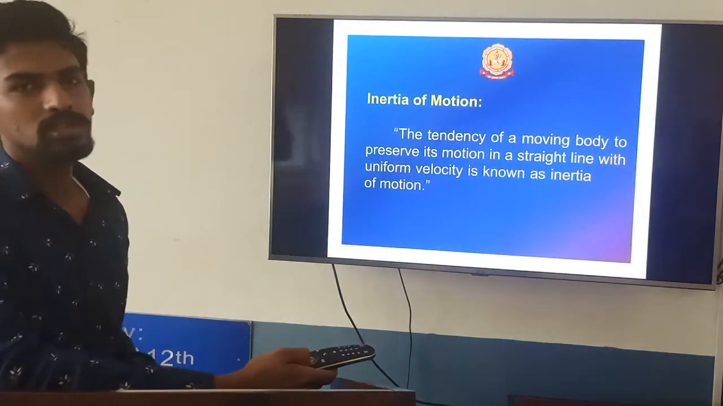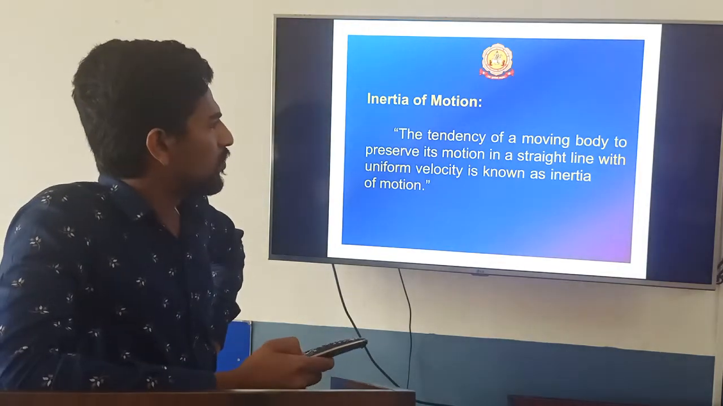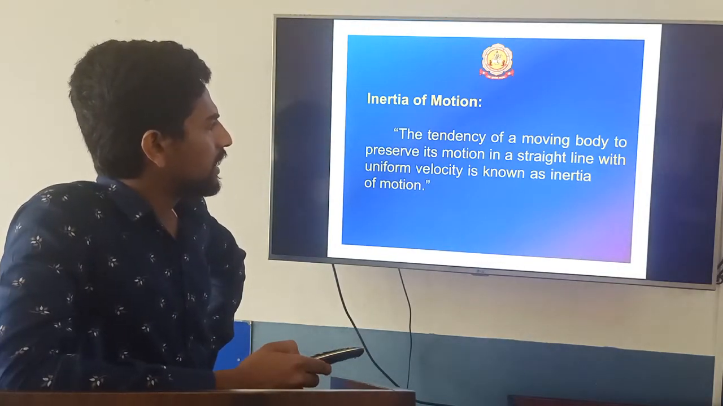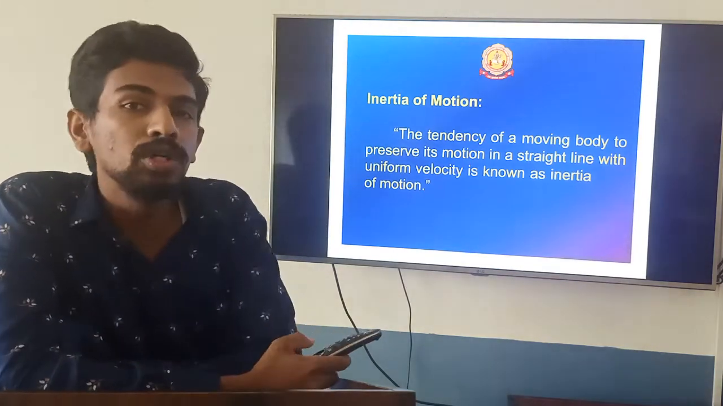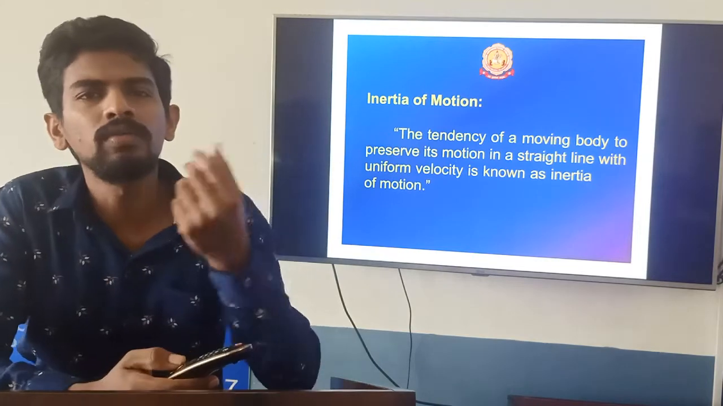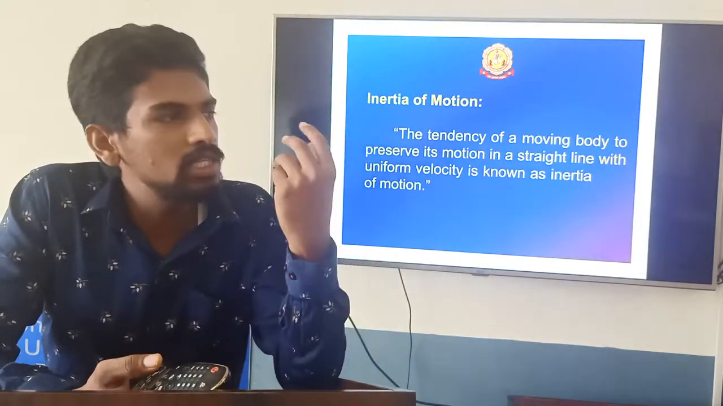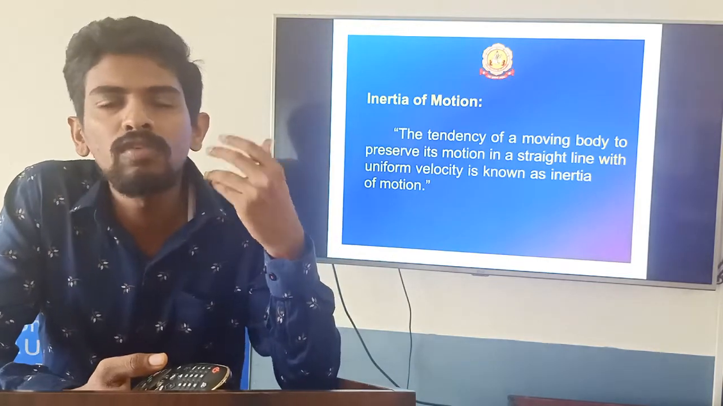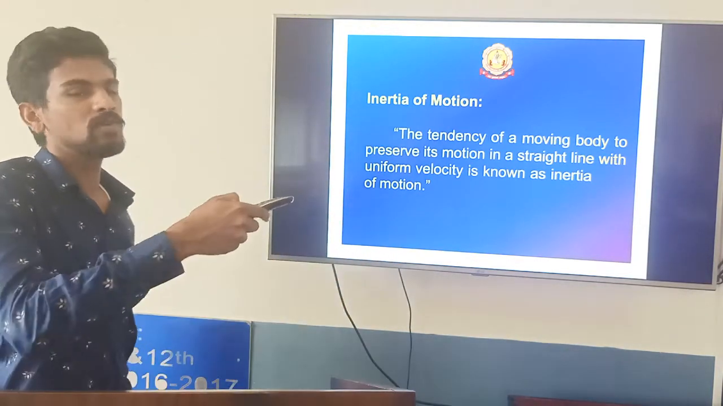Inertia of motion. So easily you can work it out here. The tendency of a moving body to preserve its motion in a straight line with uniform velocity is known as inertia of motion. So if one body is moving with velocity v, it will remain at the velocity v only unless you apply any force in a straight line. That is called inertia of motion.